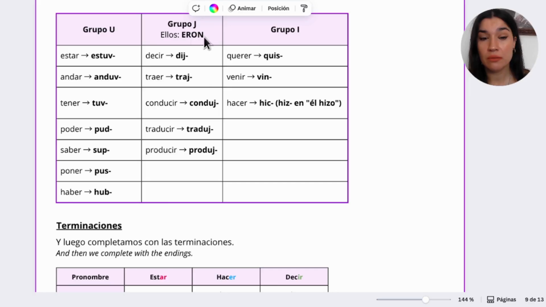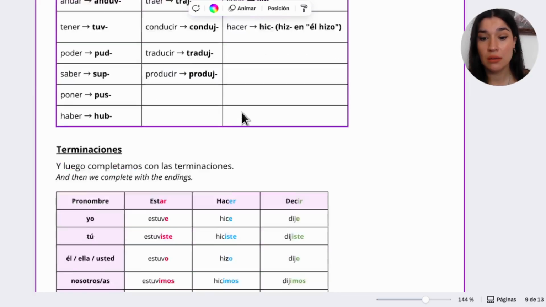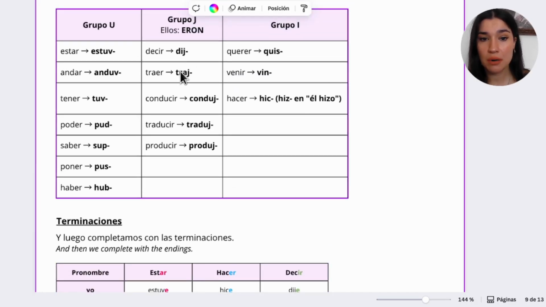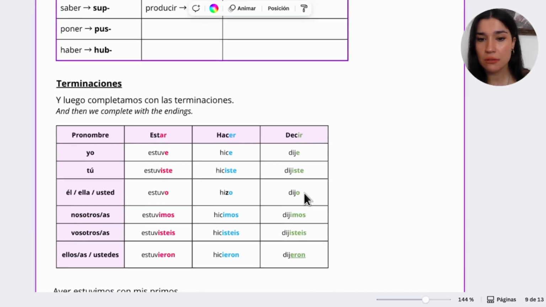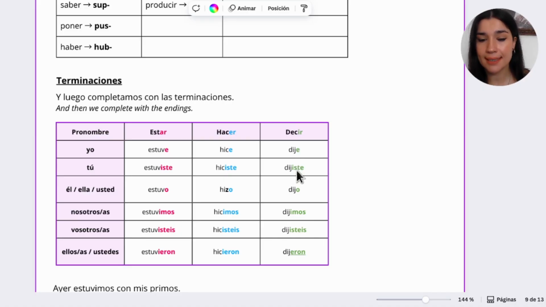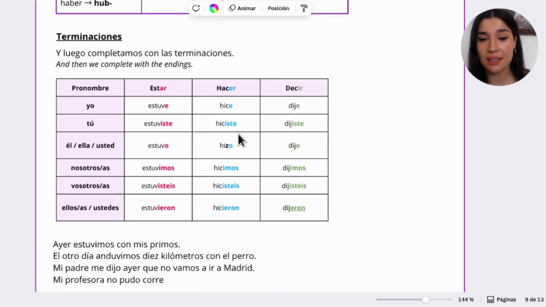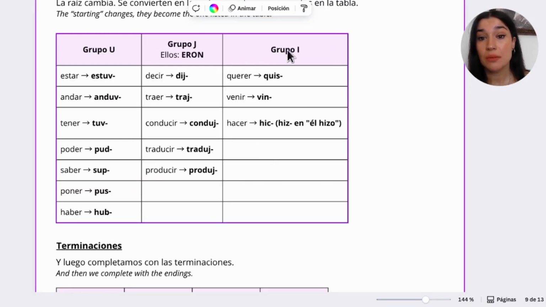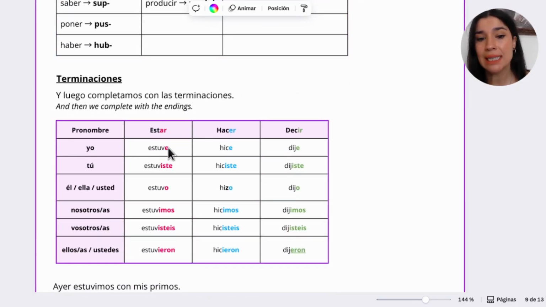Another one with a J. Important here, the ones that have the J. For example, traer, to bring. So yo traje, tú trajiste, él trajo, trajimos, trajisteis, trajeron. Okay, the ones that have a J don't have the I in the ending. They don't have this I, they just do -eron, trajeron. The same with the I: querer becomes quis-. So yo quise, tú quisiste, él quiso, quisimos, quisisteis, quisieron.